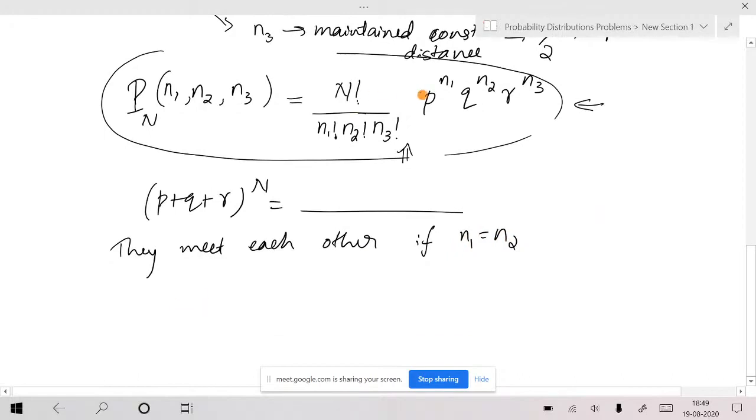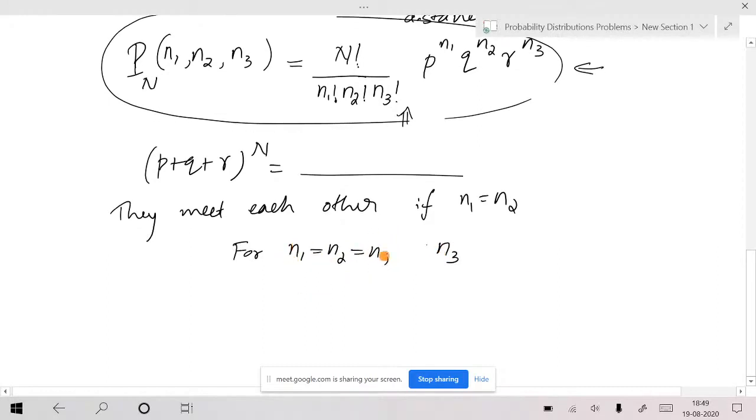So if n1 is equal to n2, there are a lot of possibilities. Let me write it as some n here, and n3. So you should add all the probabilities corresponding to this. This n1 equal to n2 can take many values. Similarly, n3 can take many values. Is that okay? So again you should add all of those things.